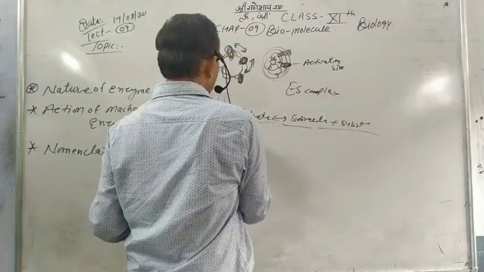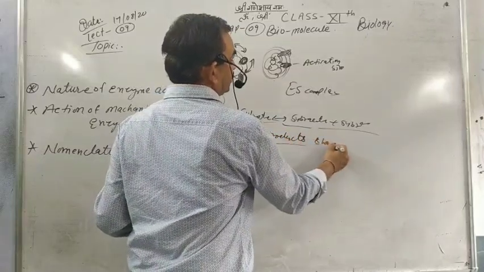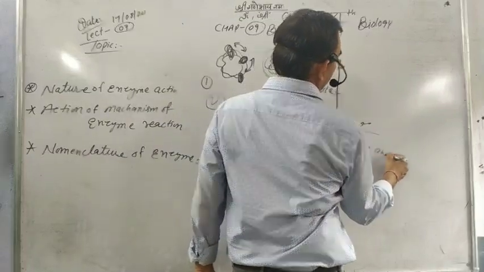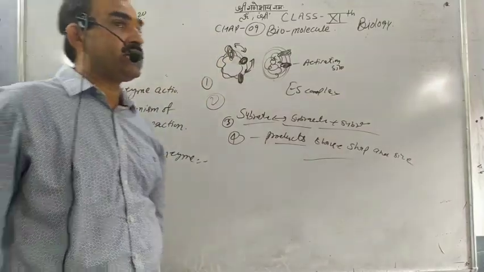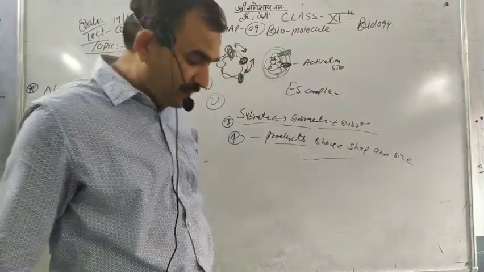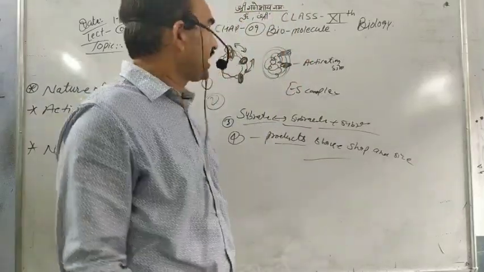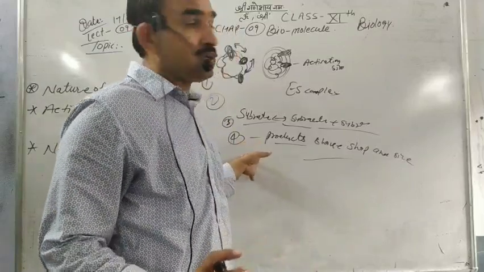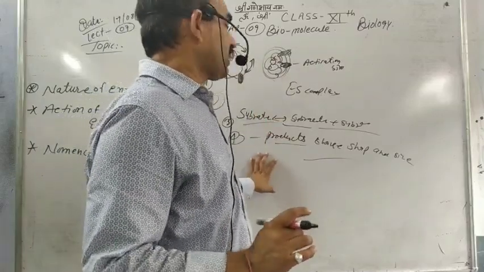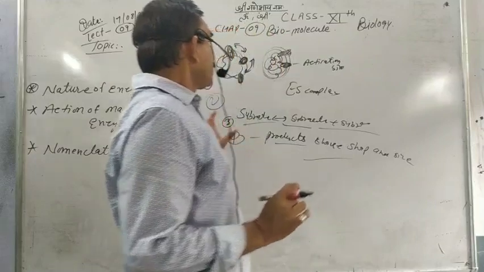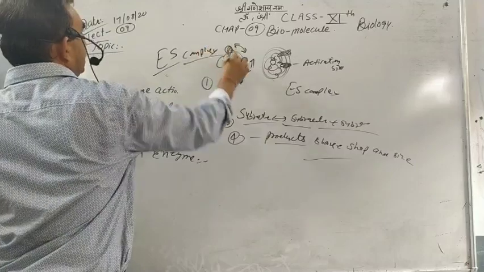And finally, the fourth point, we get products, with a change in shape and size, and the enzyme is recovered as it was. It is not used up in the reaction. We take the enzyme in the reaction, and at the end of the reaction we get the enzyme back. But the substrate changes into products, and the products have new bonds. So this is the first step of the nature: making of the ES complex and the product.